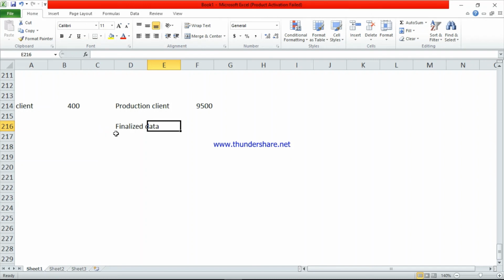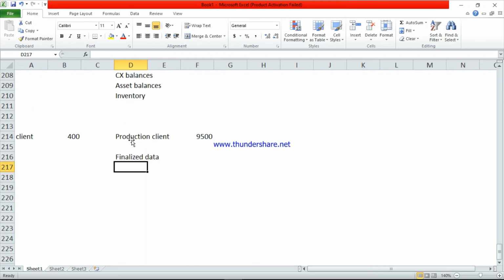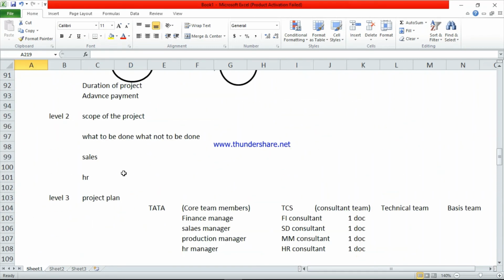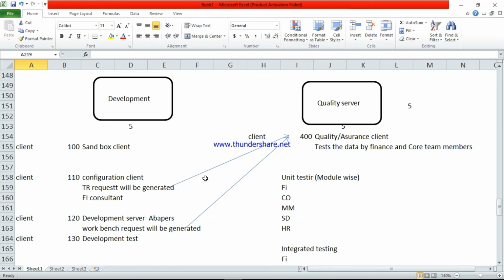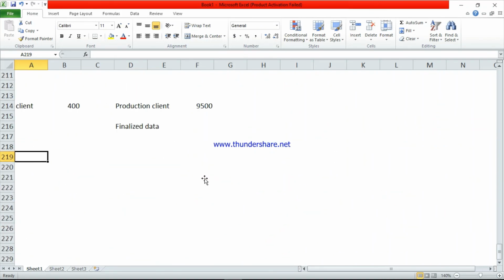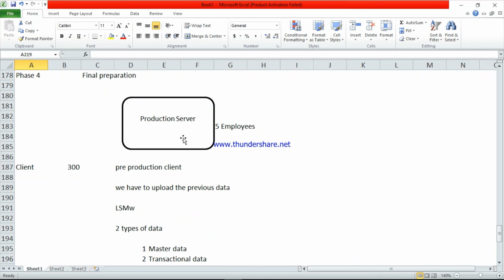They will upload all the final data in client 400, that is called the production client. So after completion of this step, this fourth phase is completed. So the fourth phase, final preparation, will be completed. This is very important. Final preparation deals with the production server.